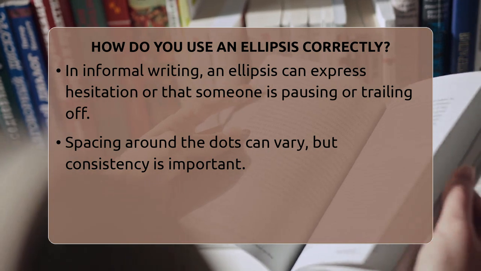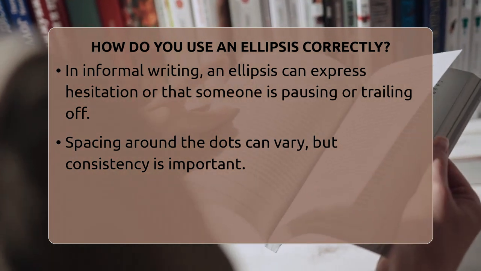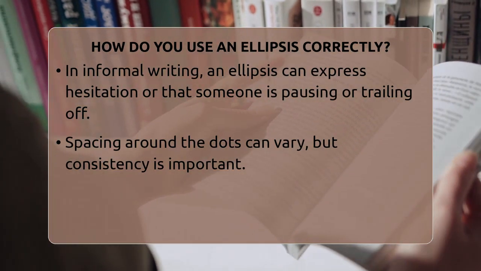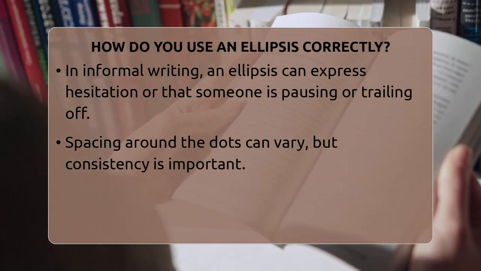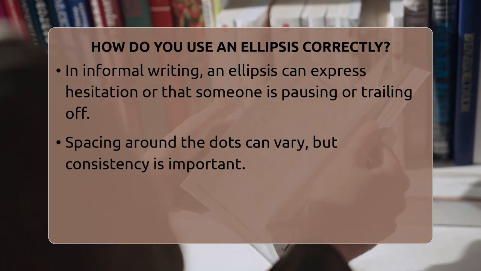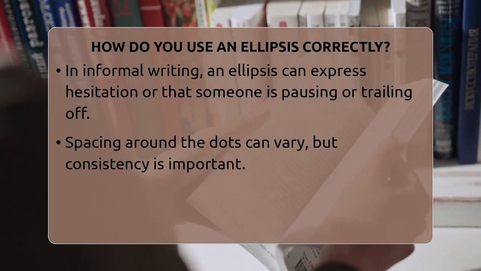When you start a quote with an ellipsis, some style guides suggest adding a bracketed capital letter if the first word isn't capitalized. For example, "After hours of work, we finished." But some writers just use the ellipsis without the bracketed letter.